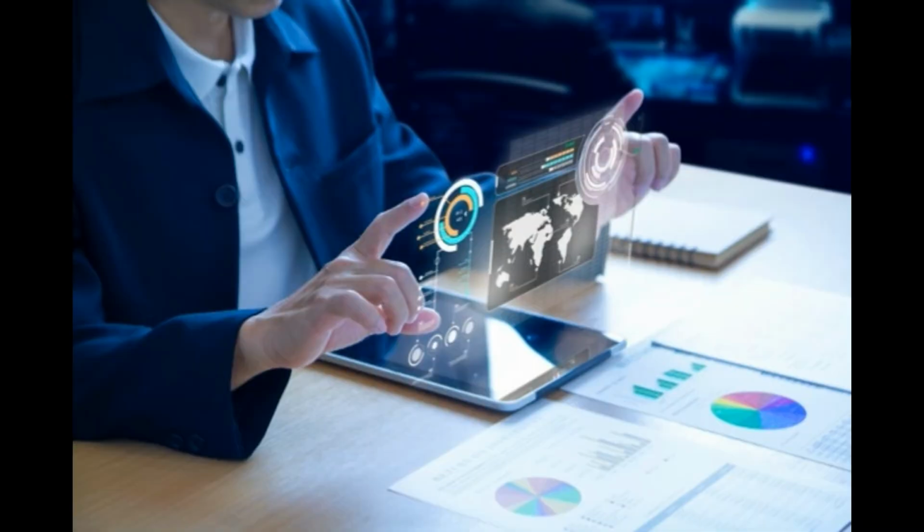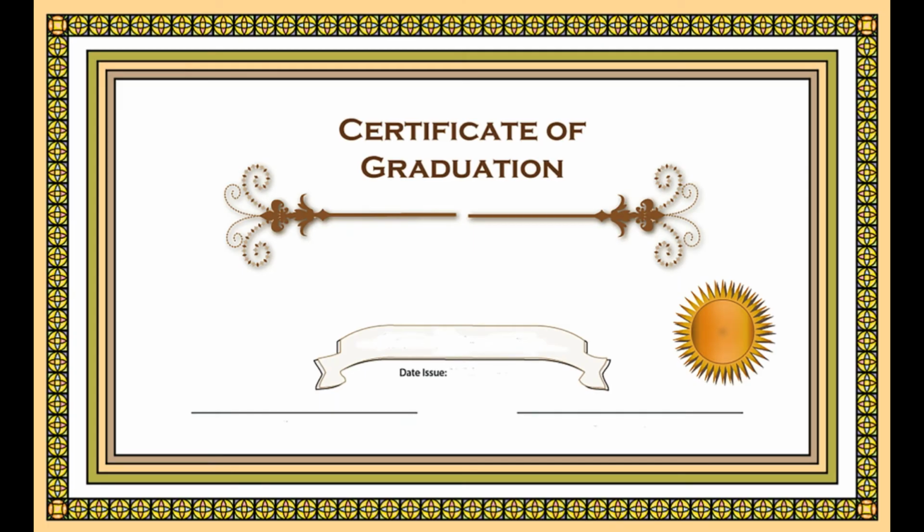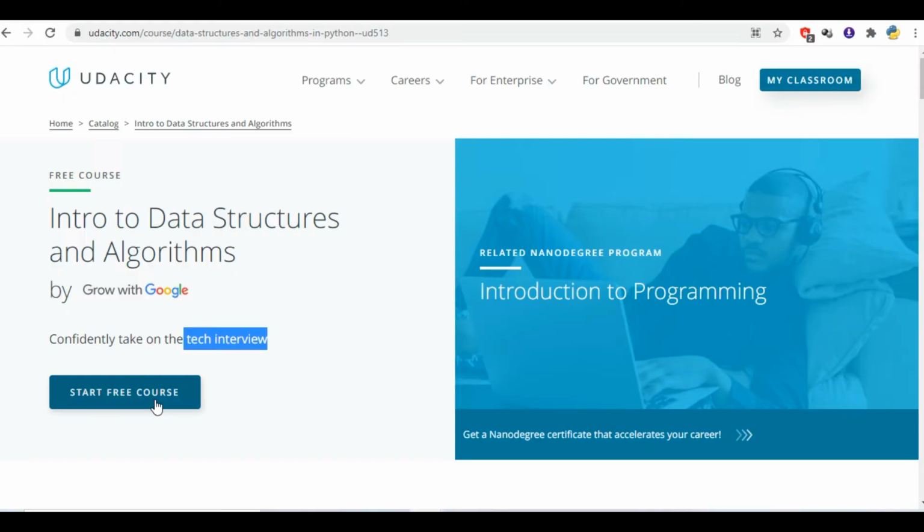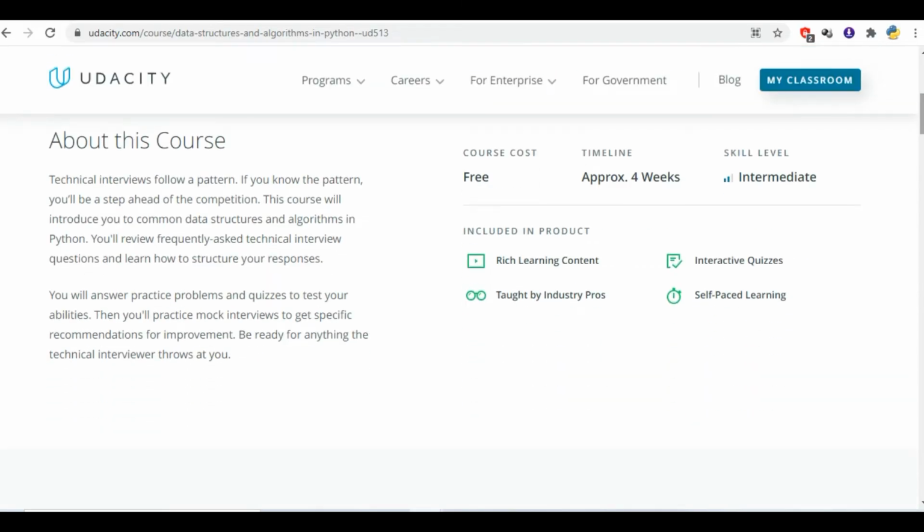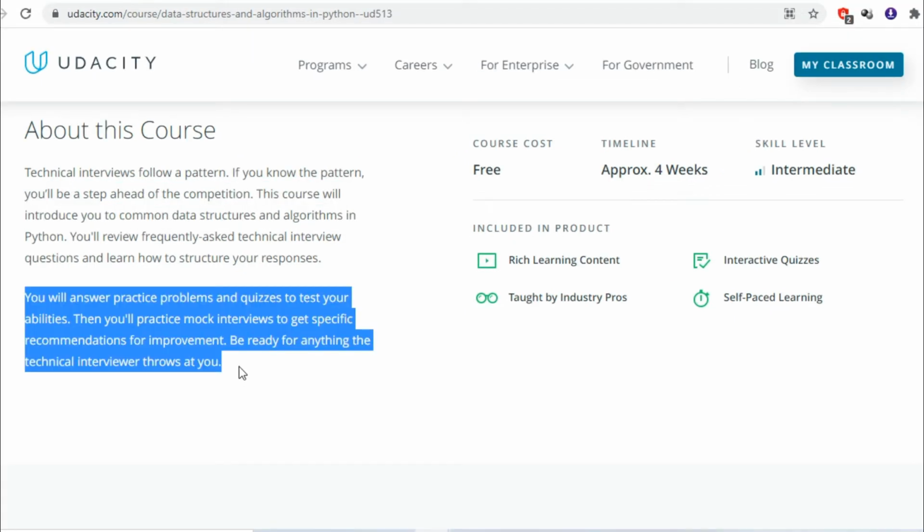You can enhance your skills. It can improve your CV. You can add your details in your resume. After getting the certificate, it shows that you have a basic understanding of the basic concepts. You can upload the certificate in your LinkedIn profile. This is a free course, so you can enroll in it for free without paying anything. So you can access this course.